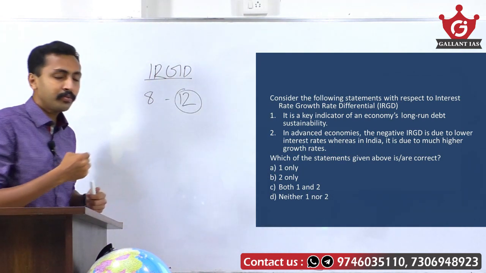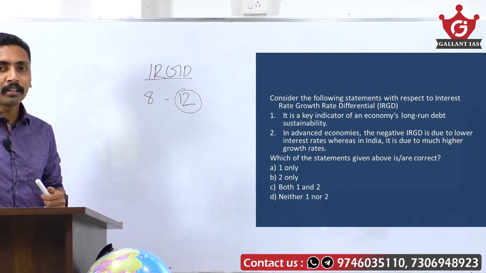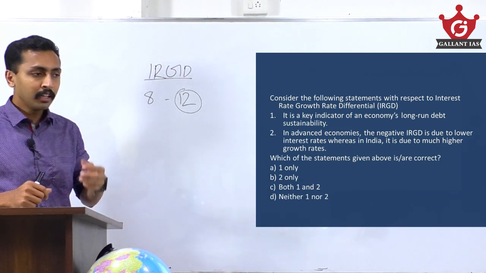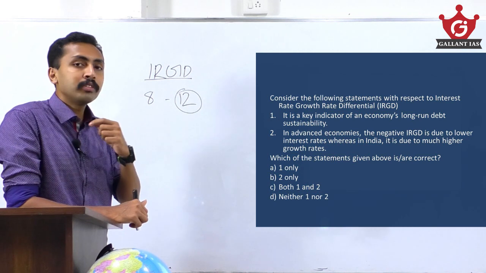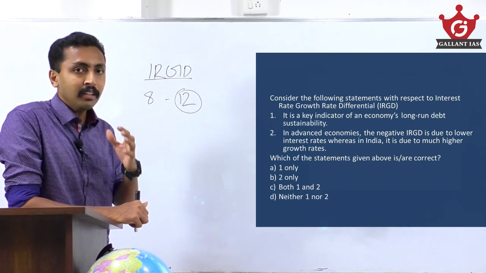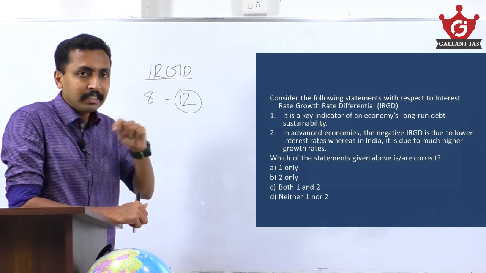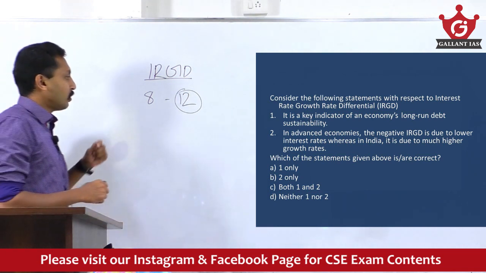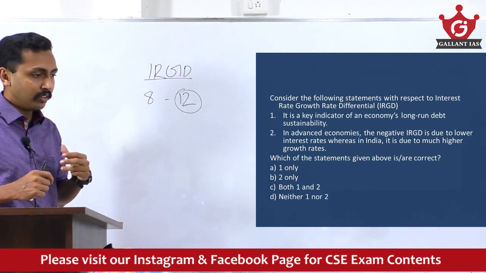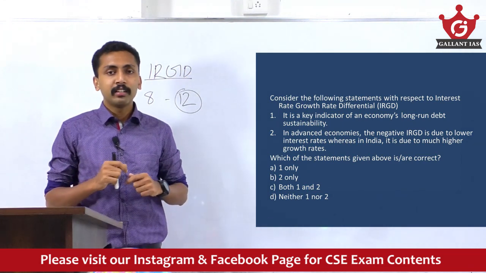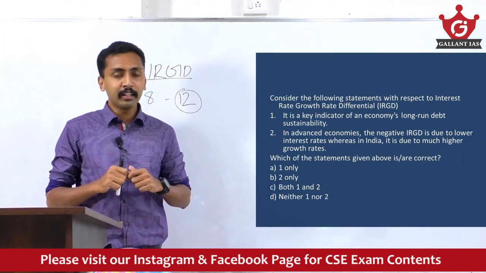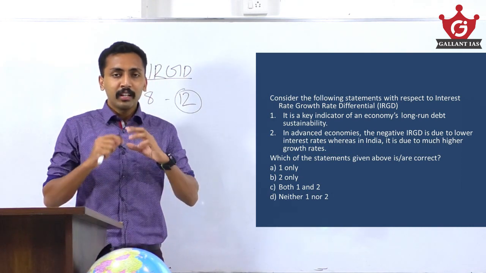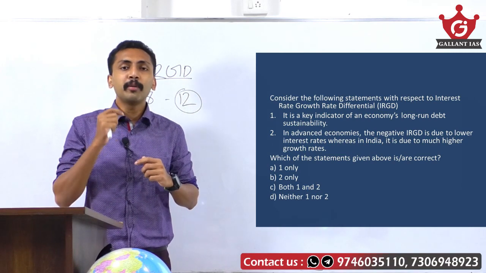So it is the difference between interest rate and growth rate in a country. How is it connected to the debt sustainability of a country? What is debt sustainability? It means how effectively a country can pay off its debts. Does the country have the ability to pay off its debt efficiently? That's what debt sustainability means. So interest rate growth rate differential is important when the interest rate is less than the growth rate in the country. That means a negative IRGD is always a positive factor. That means a country can effectively pay off its debts.